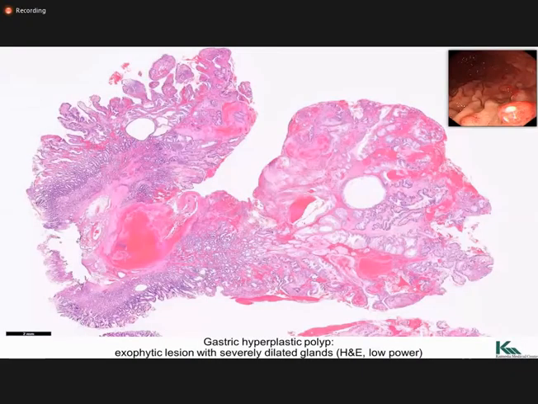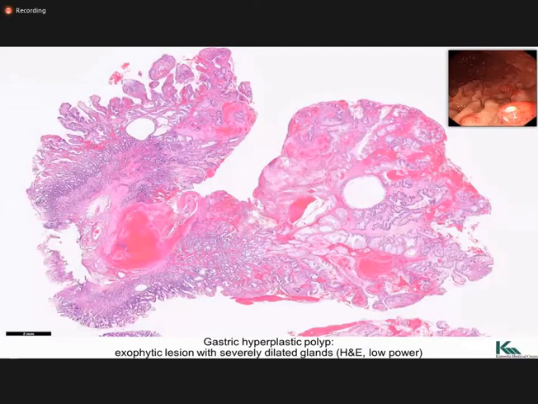So this is the gastric hyperplastic polyp. First of all, you will appreciate that it is a polypoidal growth. Then you will see that the glands are cystically dilated, and in between the glands there is inflammation, hemorrhage, and blood vessels. This is the exophytic lesion with severely dilated glands. This is the gastric hyperplastic polyp.